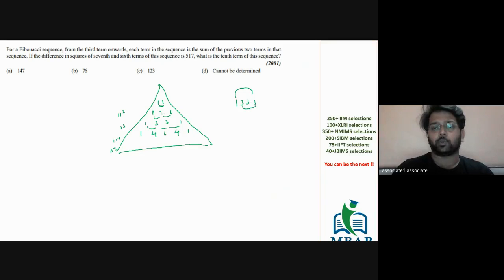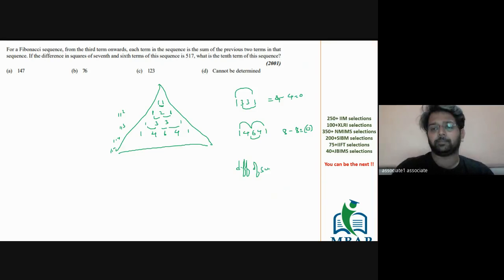Add the ordinate numbers 1 plus 3, 3 plus 1. This is going to become 4 minus 4, which is 0. Then 1, 4, 6, 4, 1. 1 plus 6 plus 1 is 8, and 4 plus 4 is 8. 8 minus 8 is 0. So it says the difference